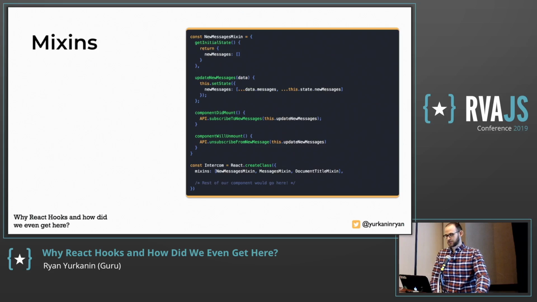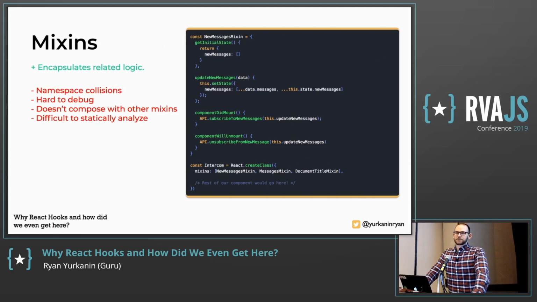And then at the bottom here, you can see that we do mixins, and then we feed it mixins, and they use that component's this, and they directly set state. But they allow you to kind of abstract this like loading logic into its own thing. So you can see we have 2 mixins: new message mixin and document title mixin. And right above it is how we would implement new message mixin. So it encapsulates related logic, so that's pretty dope. Well, you could share that. Components could subscribe to these things really easily.